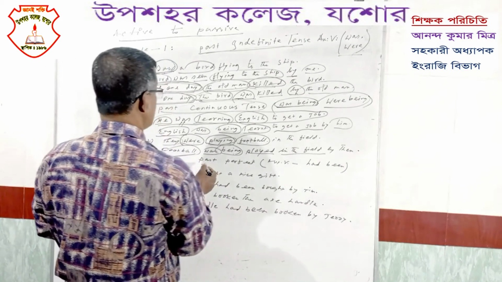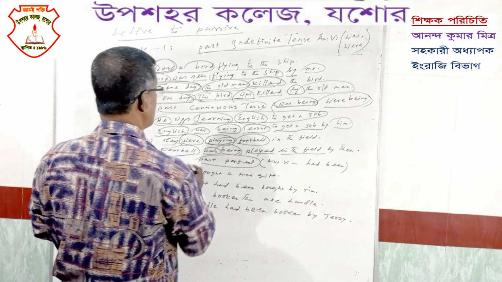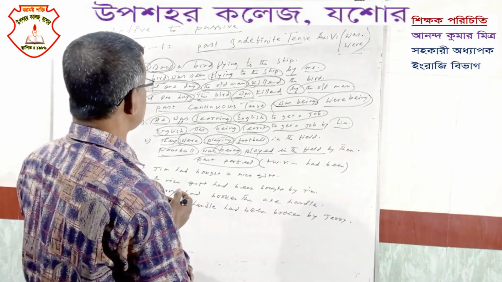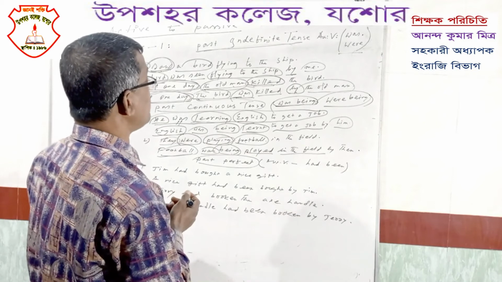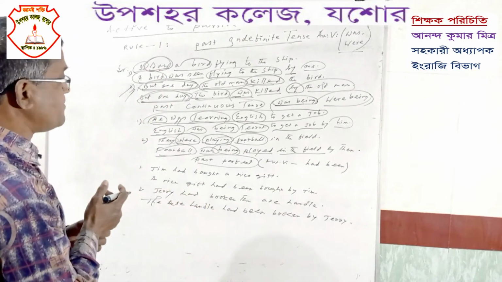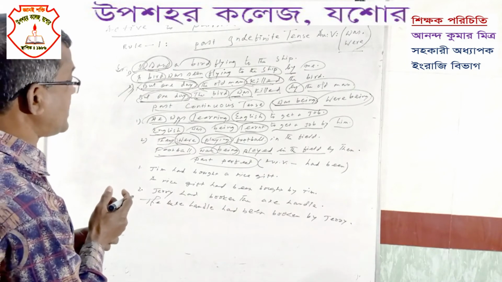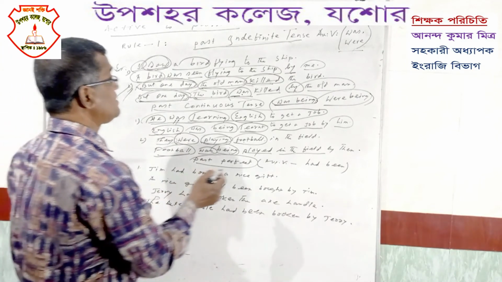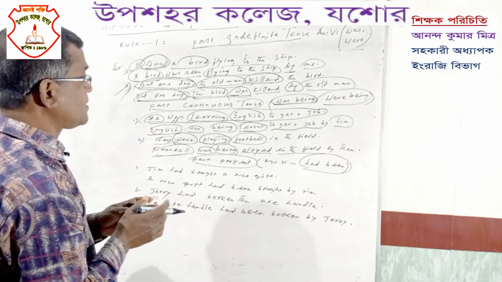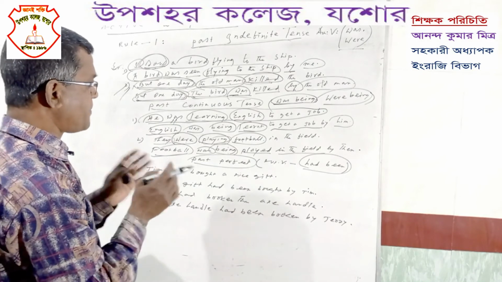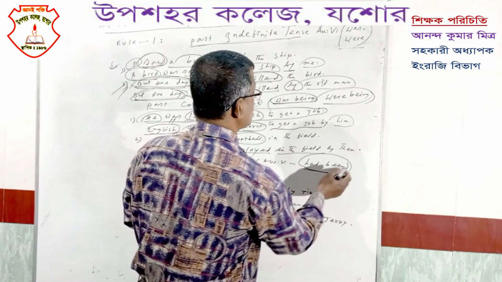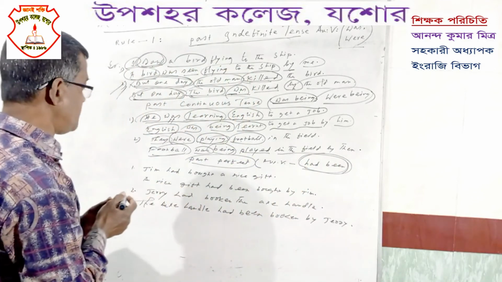And at last we will talk about past perfect. How will we recognize a past perfect? Past perfect always takes had and V3. If you see had and V3 in a sentence, then you will be sure that it is past perfect, and then we will use had been as the auxiliary verb. Here there is a great advantage for the students, that it only takes had been as the auxiliary verb.